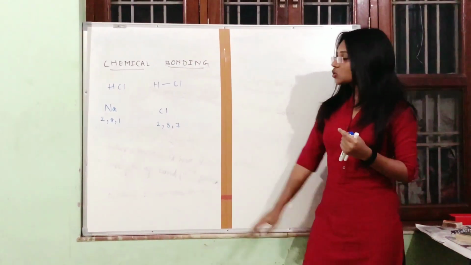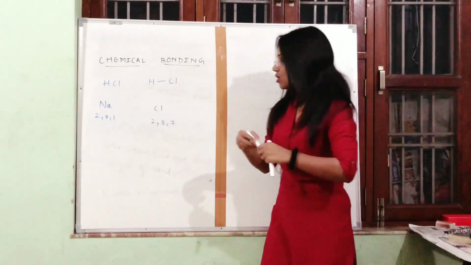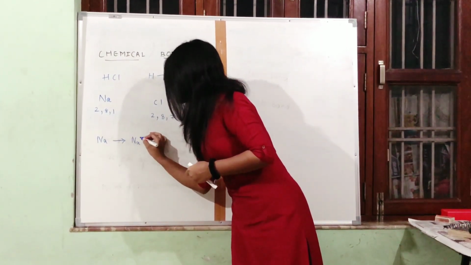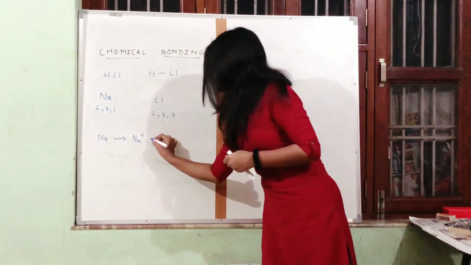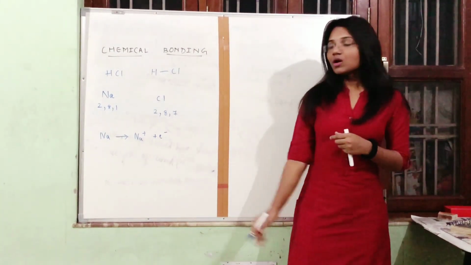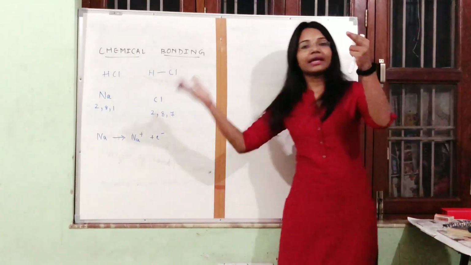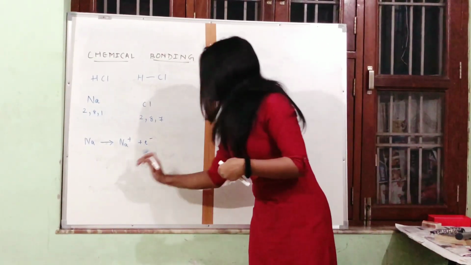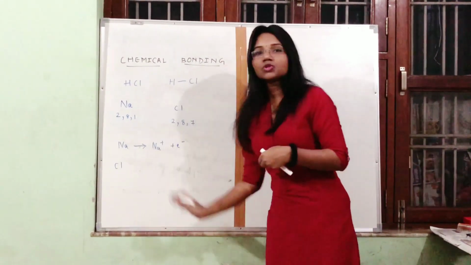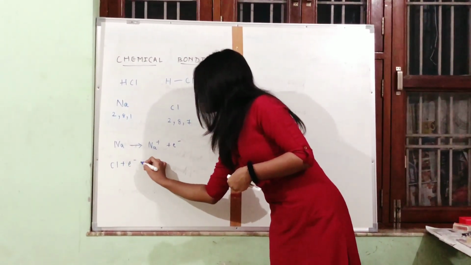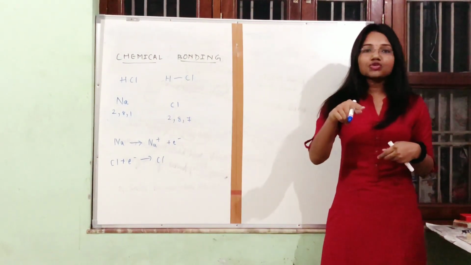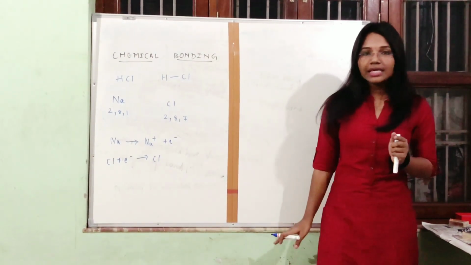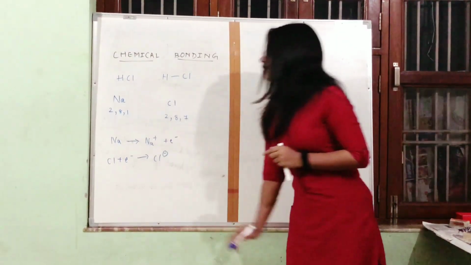So what will sodium do? Sodium will lose an electron and it will gain one positive charge. Why? Because it is losing an electron, the number of electrons is getting less and the number of protons is the same. So that's why it is gaining a positive charge. This electron lost by sodium is gained by whom? Chlorine. After gaining one electron, the number of electrons in the chlorine atom increases, but the number of protons remains the same. So it will gain one negative charge.